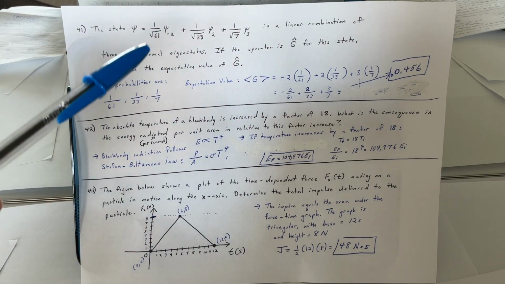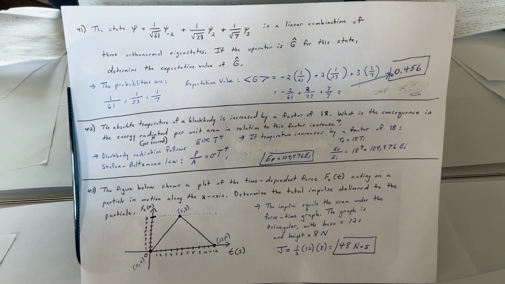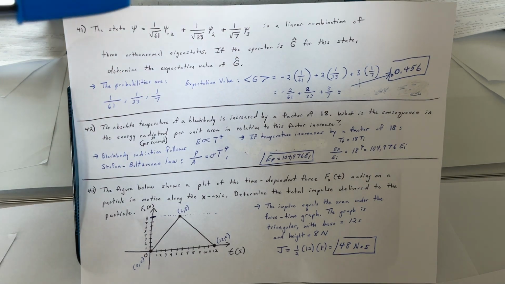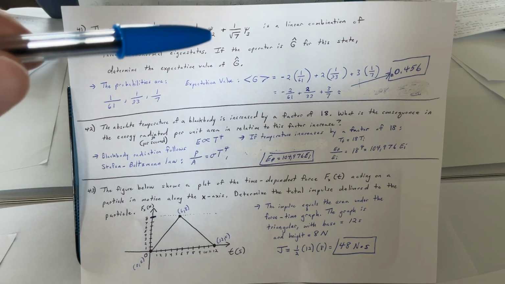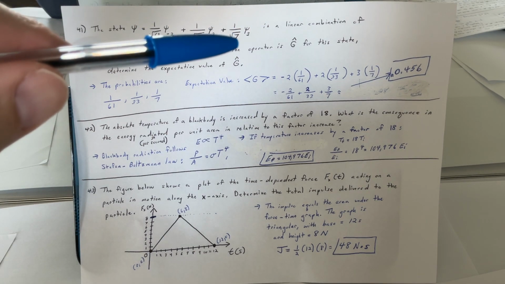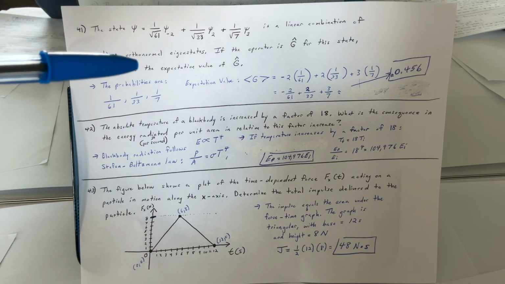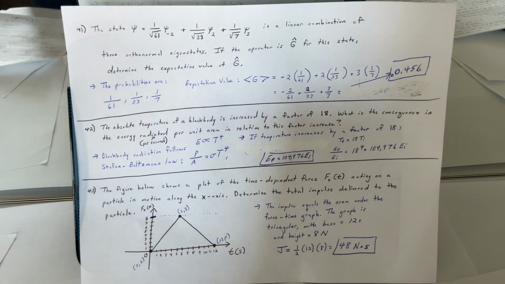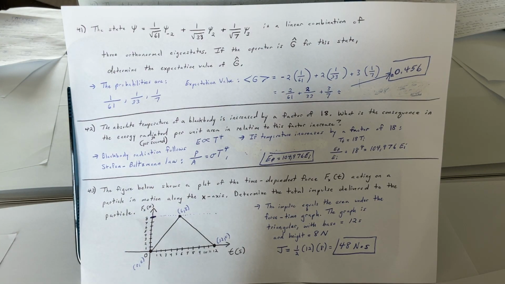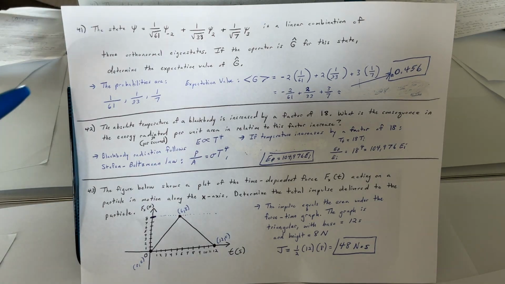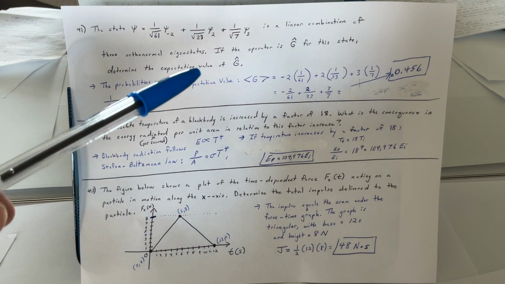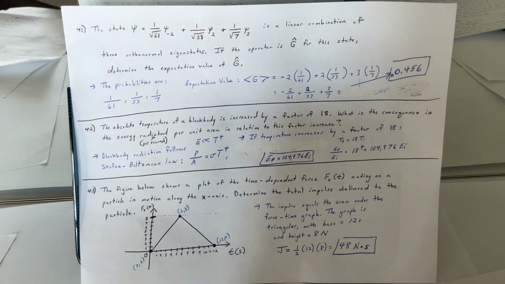We have psi is 1 over square root of 61 psi sub negative 2 plus 1 over square root of 33 psi sub 2 plus 1 over square root of 7 psi sub 3, a linear combination of 3 orthonormal eigenstates. If the operator is G hat for this state, determine the expectation value of this G hat. They're using that as a notation.